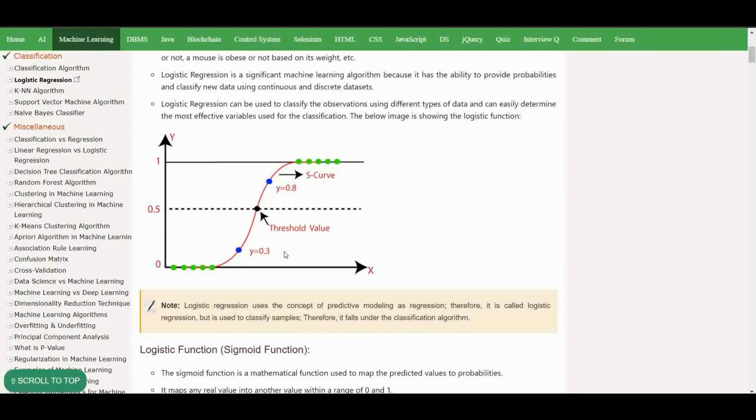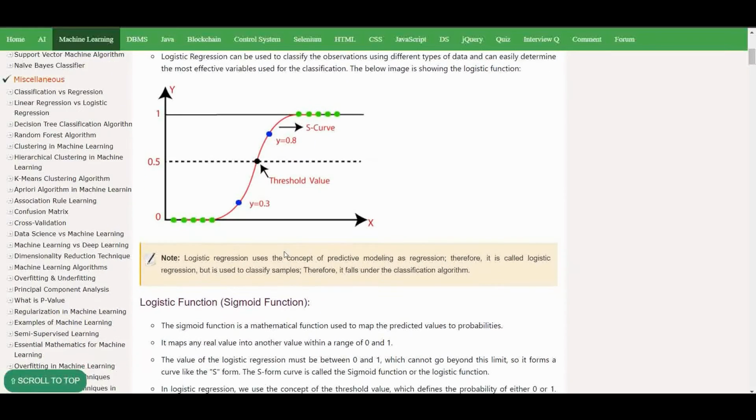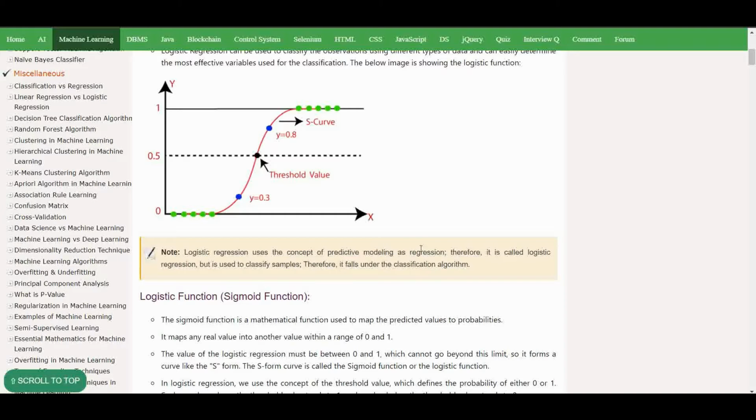One thing to note is that logistic regression uses the concept of a predictive model as a regression. Therefore, it is called logistic regression. But it is used to classify samples. Therefore, it falls under classification algorithms. Why does it come under classification algorithms? Just because logistic regression is a concept of predictive modeling as a regression.